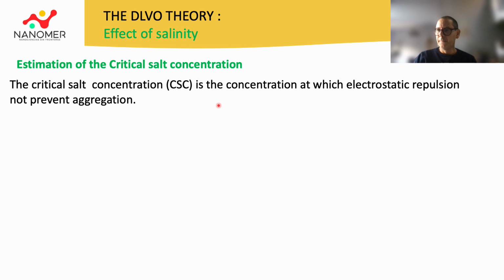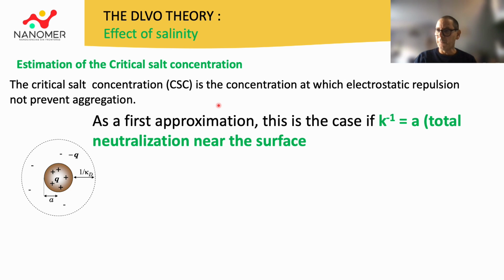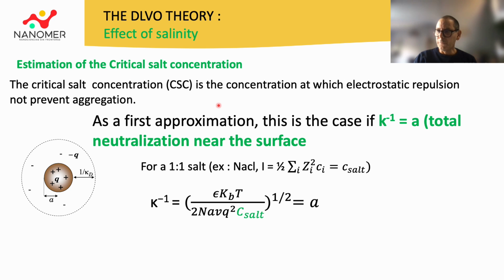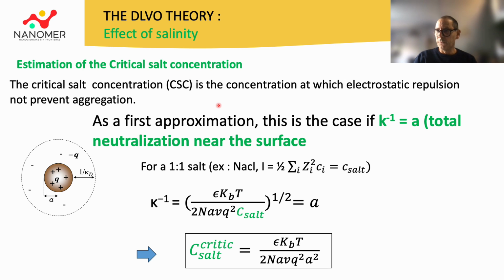So the critical salt concentration is defined as the concentration at which the repulsive potential cannot prevent aggregation of the system. As a first approximation, this is the case when the salt concentration completely neutralizes the surface, and it is obtained when the Debye length is equal to the particle radius. So in this case, the critical salt concentration is obtained by the following equation.